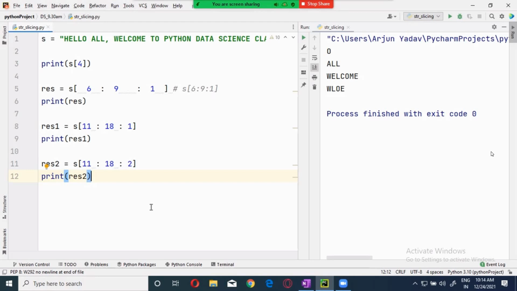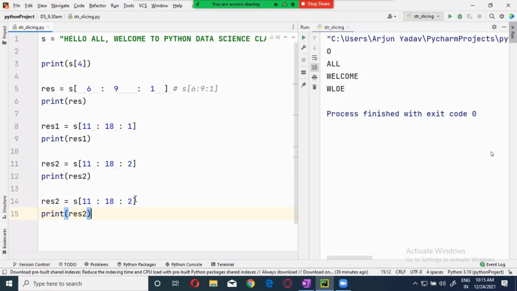Okay, clear? Now, if I am giving it 3 over here, then what happens? Every third character it will print. Or if you want to make it easy, you can say skip 2 characters. First way, when I'm giving 2, every second character you have to print it. Or if you want to remember it, skip 1 character. Okay, if you want to give it 2 as a step, 3 as a step, then every third character or skip 2 characters. Anything you can take.